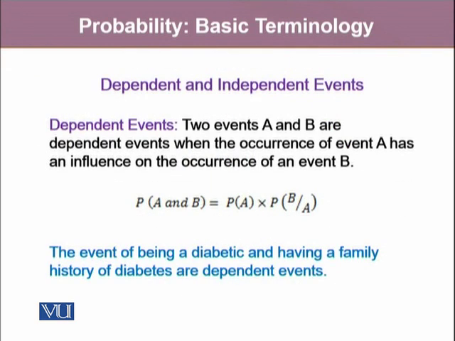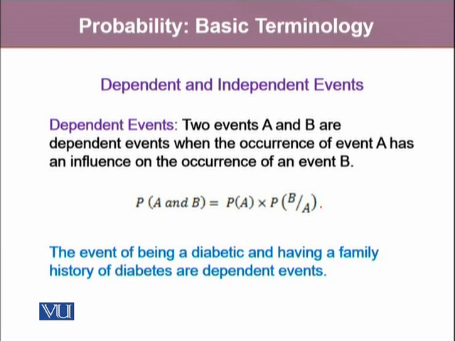Then there are dependent and independent events. Dependent events are those where, when we take two events, A and B, the occurrence of event A is heavily dependent upon the occurrence of event B, or vice versa. It is denoted by the probability of A and B, which is given as the probability of A multiplied by the probability of B given A. So being diabetic and having a family history of diabetes are two dependent events.